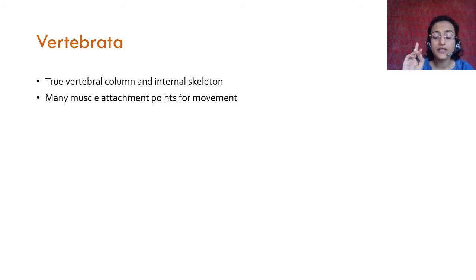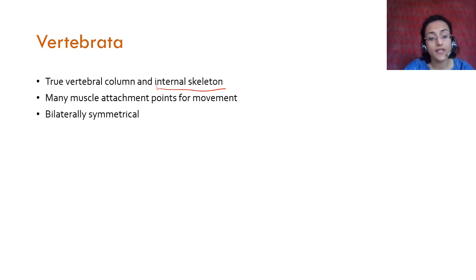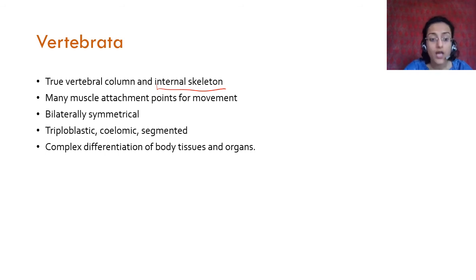since vertebrata has an internal skeleton, there are many muscle attachment points where the muscles are attached to bone, and that is how they can move properly. Bilaterally symmetrical, again triploblastic, coelomic, segmented. Segmentation is there, but the segmentation is different from annelida. They have a complex differentiation of body tissues and organs. When you're thinking of vertebrata, you can think of human beings. There is a complex differentiation of body tissues and organs.